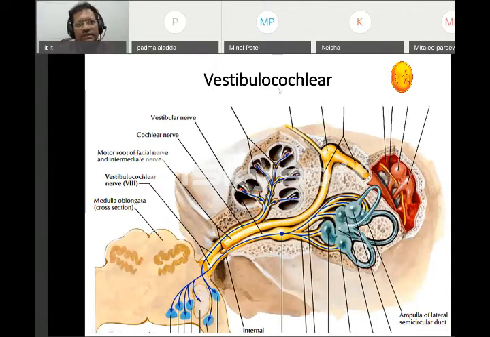Another nerve with a unique feature also comes from the pons, and it has two components, vestibular and cochlear. This is the eighth cranial nerve, the vestibulocochlear. It supplies the organ of Corti, and it also takes sensation from the organ which contains the ampulla and semicircular canals. It carries information about the position of the head to the rest of our body. It plays a very important role.